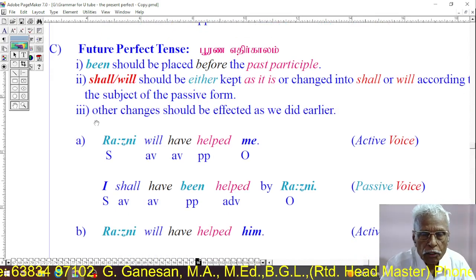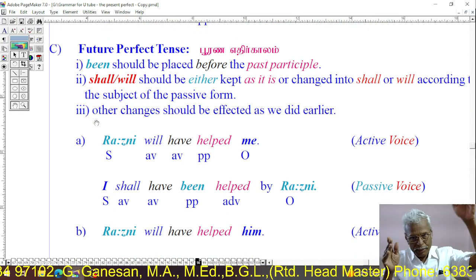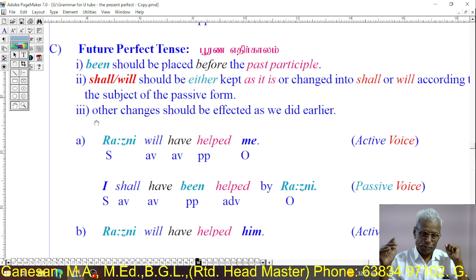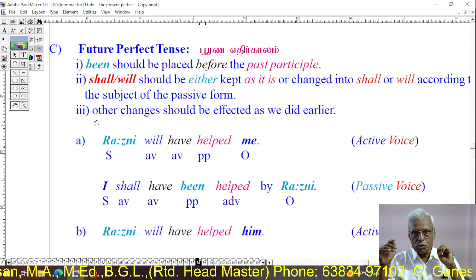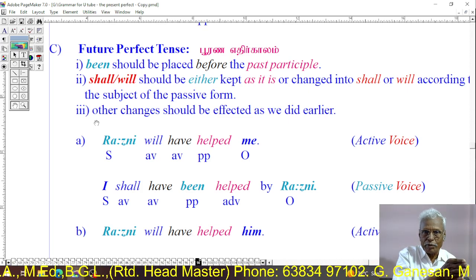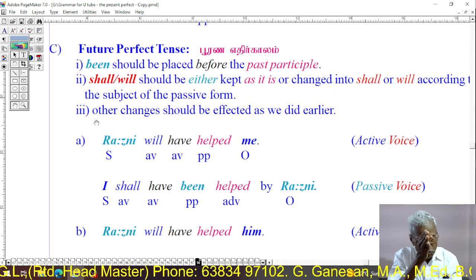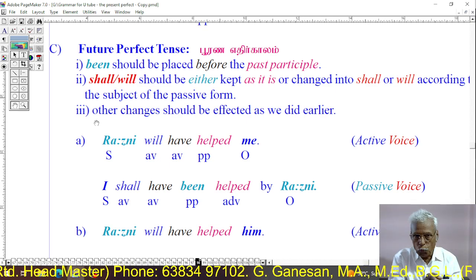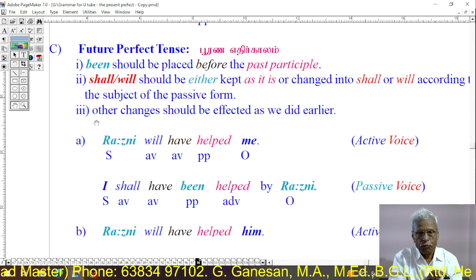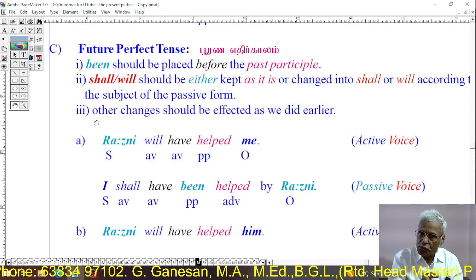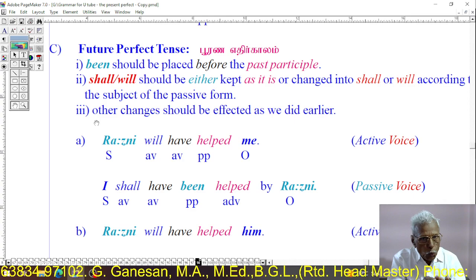And regarding using shall or will, as in the case of have or has, it depends upon the subject of the passive form. If the subject of the passive form is I or we, first person, we have to use shall. If the subject of the passive form is second or third person, we have to use will.